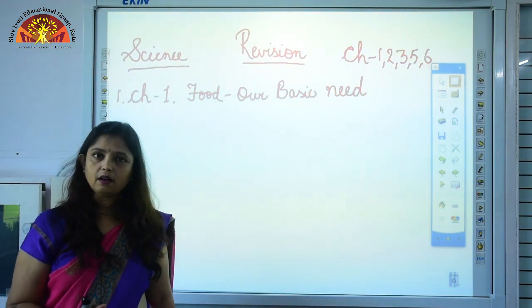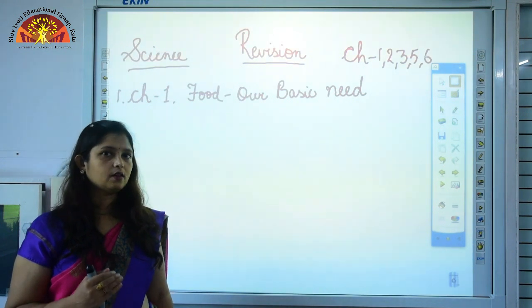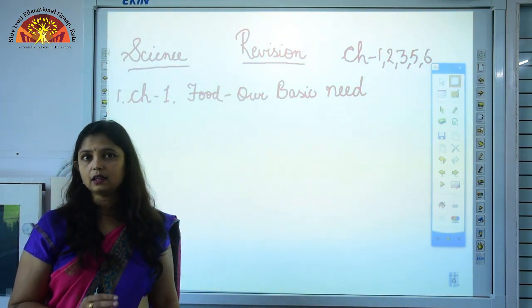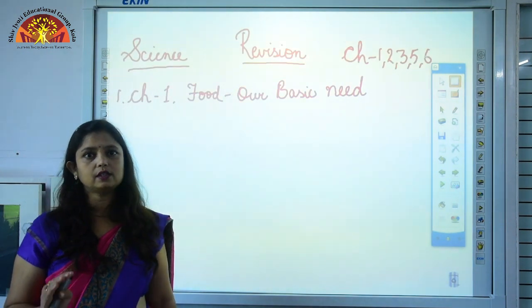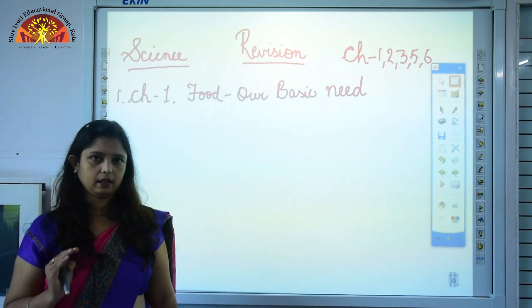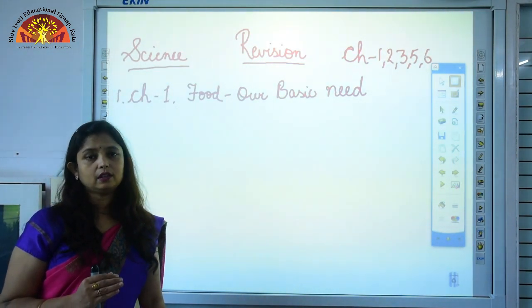Now water and roughage are also important part of our diet. Roughage is the fiber present in our food. Now students, the diet that contain all the 5 nutrients in right amounts is called as balanced diet. So this was about the food. Now again there is an important thing, that is cooking.